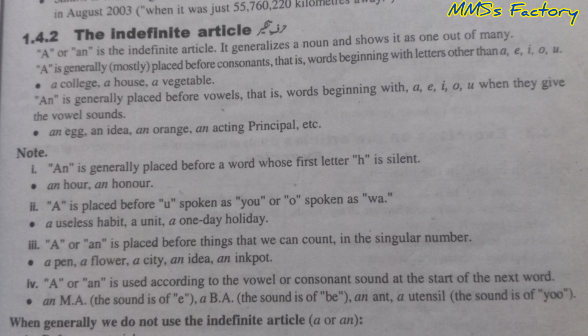A useless habit. A unit. A one-day holiday. A or an is placed before things that we can count in the singular number. A pen, a flower, a city, an idea, an inkpot. A or an is used according to the vowel or consonant sound at the start of the next word.